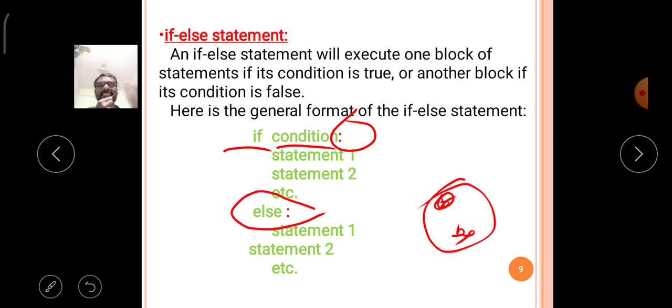Like that, the if condition, then the group of statements, then else, which contains its own group of statements. After completion of the if else statement, the following statements may or may not be available in the program, according to the requirement of the program. Like that, the if else statement is executed in the Python language.